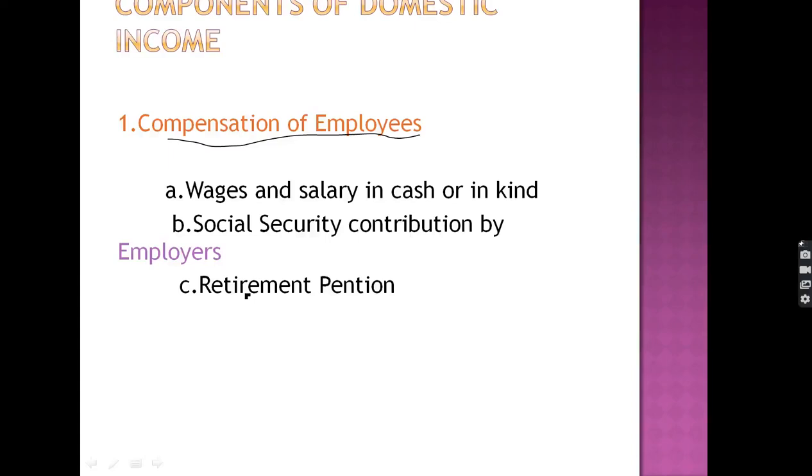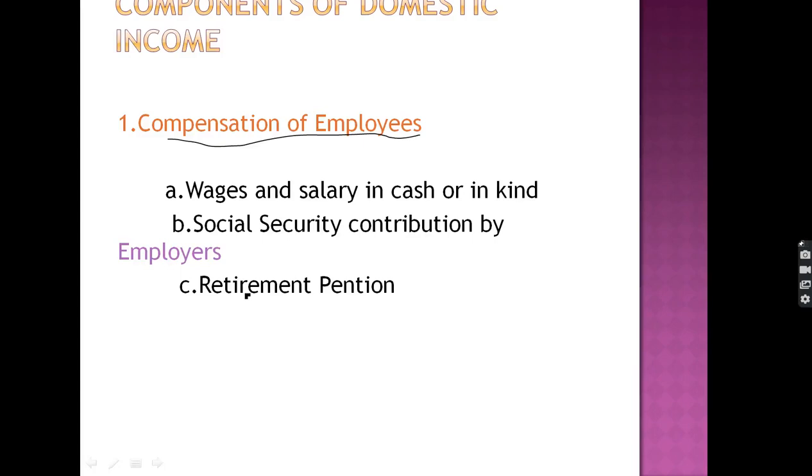When we eat dinner or lunch in the mess, we get the salary in the form of kind. Then there is the social security contribution. Social security contribution by the employer. When the social security is given by the employer, then it is included in the compensation of employees.